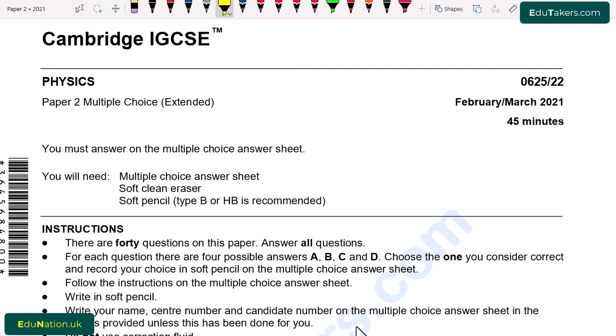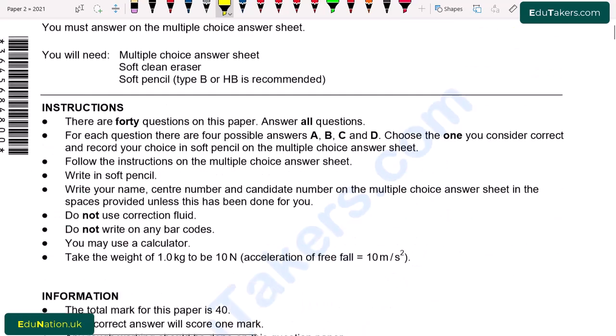Today we are going to solve Cambridge IGCSE Physics Paper 2 Multiple Choice Extended held on February-March 2021, and the paper code is 0625 with variant 22. So let's start from question number 1.